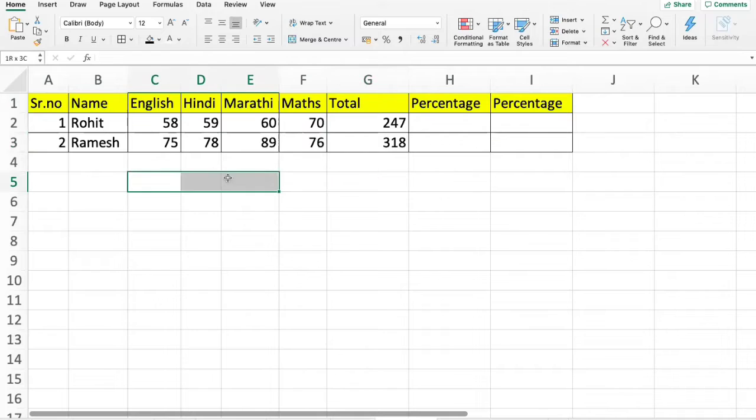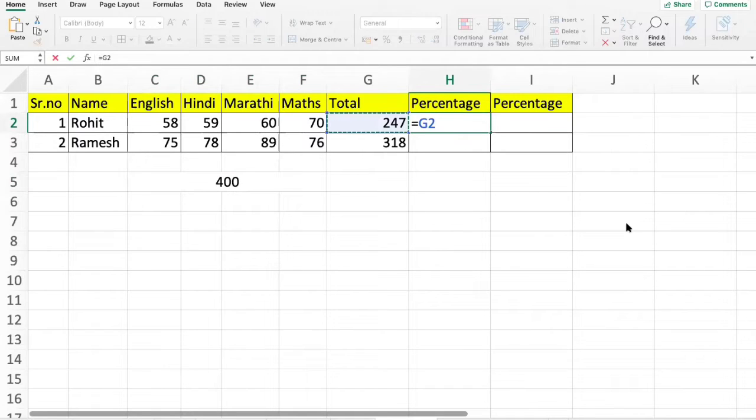Suppose the total marks for these 4 papers is 400, because it is 100 marks each paper, and into 100. So how to do that? Equal to the marks achieved by the student upon the total marks, that is 400, into 100. Okay, this will give you the exact percentage. What is the percentage of the student? Okay, you can just copy this and paste it.